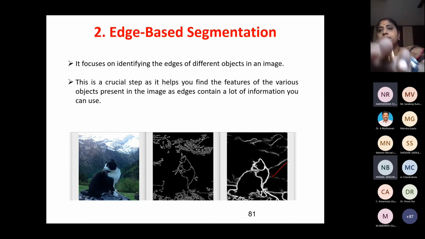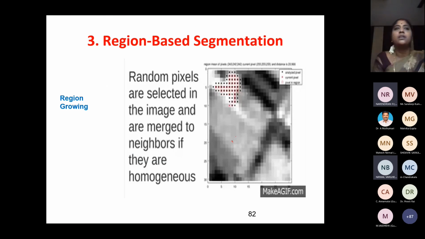This is about region growing based on the neighbors. I'll be connecting all the neighbors depending upon the similarity. If they are homogeneous, then I'll be connecting them. So all of these will be considered as one region. All the pixels having similar gray values will be counted into one region, forming a particular region. This is called region based segmentation, and an example is region growing.